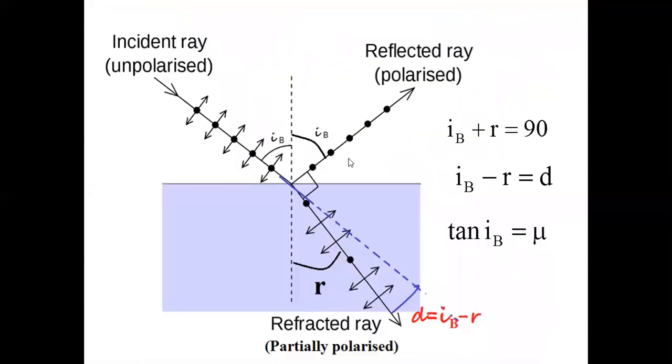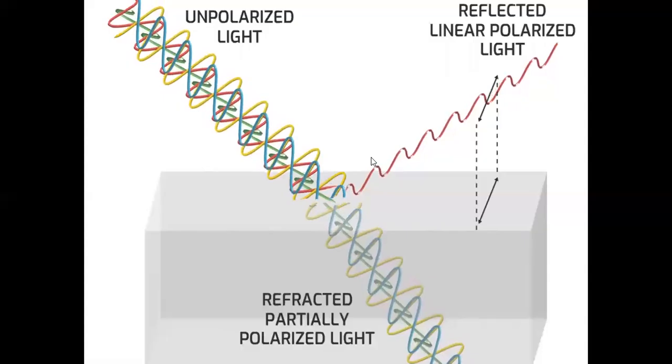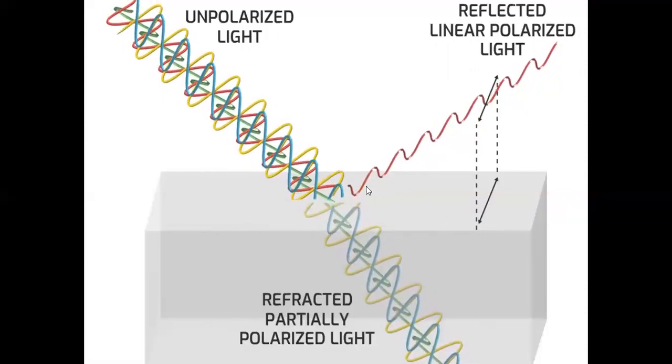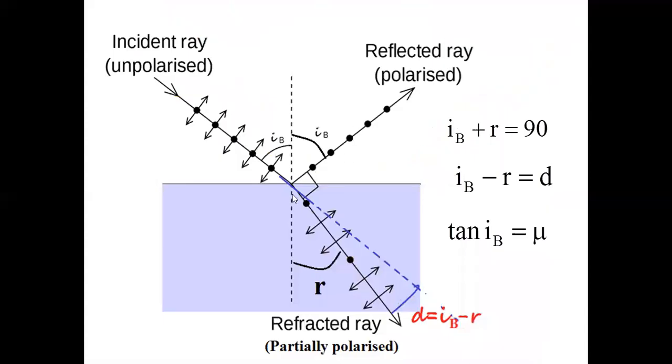And this should be the Brewster's angle. This diagram is very important and you must draw it very properly, and you have been given notes, you have it. So this is the incident ray and this is the reflected ray, and this is Brewster's angle. At the Brewster's angle, reflected light and refracted light are perpendicular, and the reflected light is completely polarized. You see dots because vibrations are perpendicular to the plane. Along the plane, most of the vibrations are present. This is partially polarized, but at this angle, of course, this is maximum polarized.